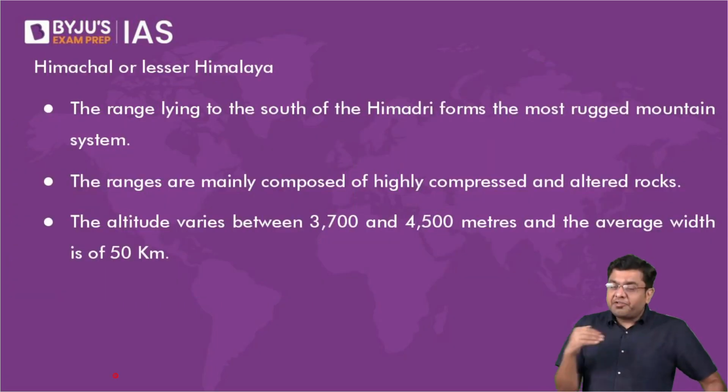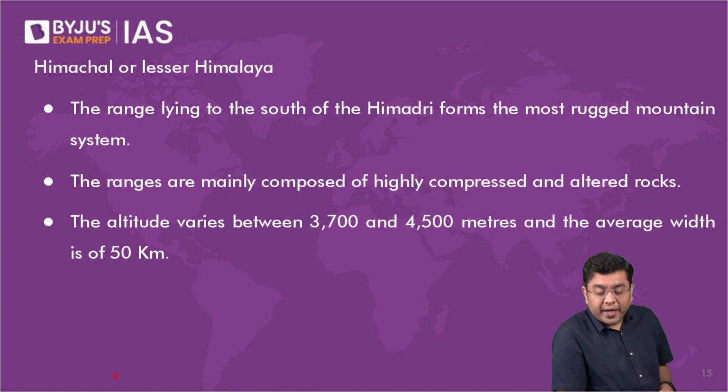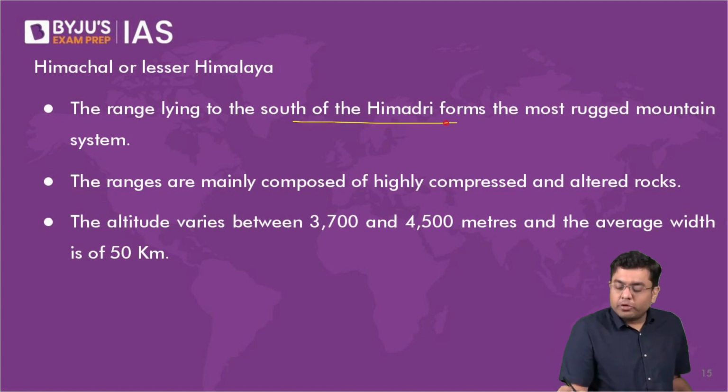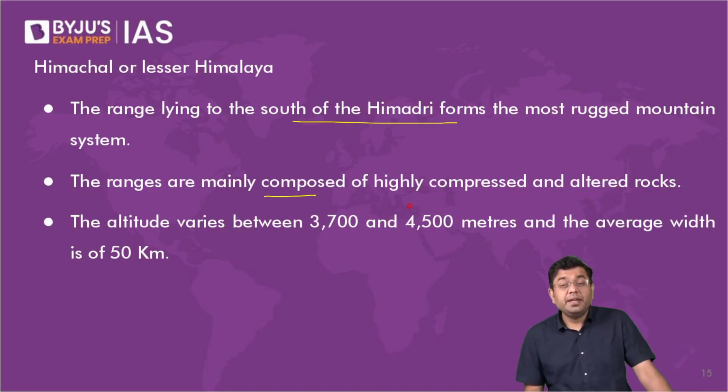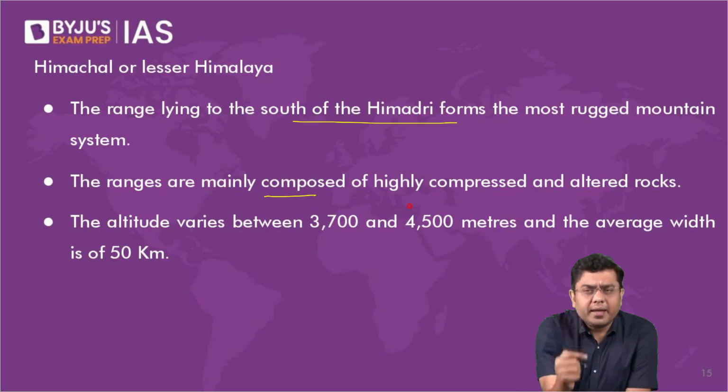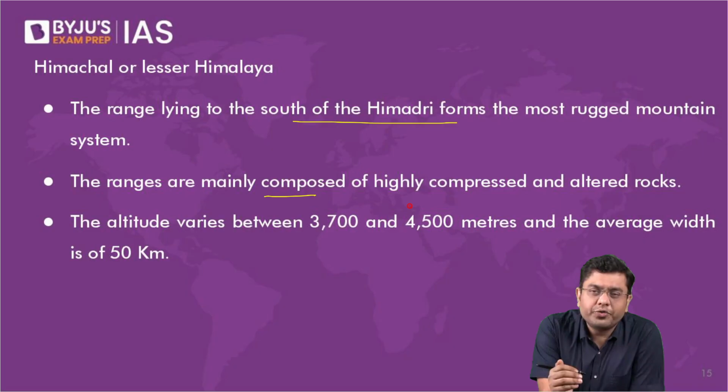Now, after the Great Himalayas, you have the Himachal or the Lesser Himalayas. This is the range lying to the south of the Himadri. It forms the rugged mountain system. They are composed of highly compressed and altered rocks in general. Here, the Great Himalayas or Himadri, their formation was initiated almost 55 to 60 million years back. That is when it is said that the folding had initiated, long time back.